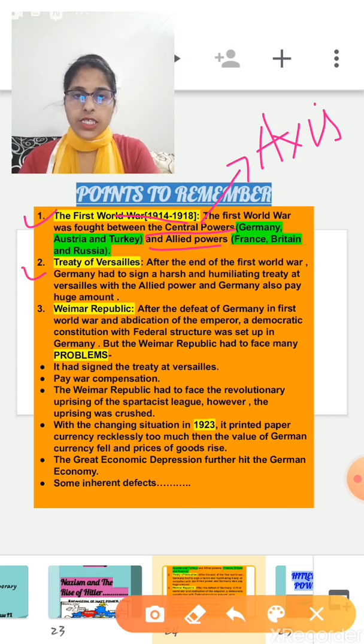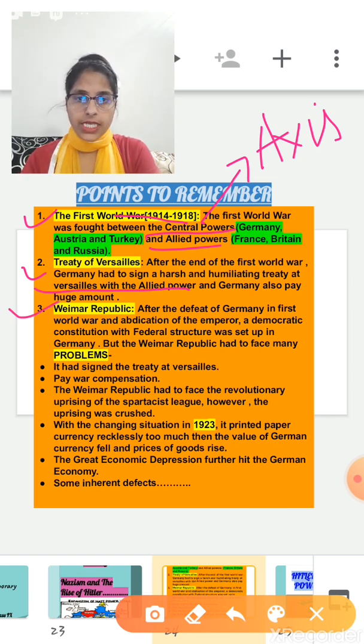Second, Treaty of Versailles. After the end of First World War, Germany had to sign a harsh and humiliating treaty at Versailles with the Allied power. So basically, after the First World War, this treaty was signed between Germany and the Allied power. And according to this agreement, Germany had to pay huge compensation to the Allied power, and also Germany lost its colonies, territories and resources. Next, Weimar Republic.